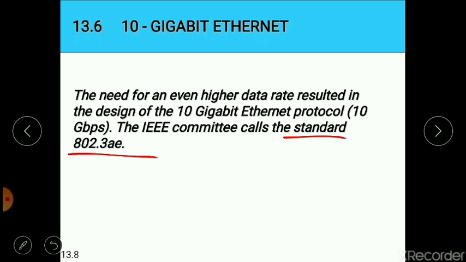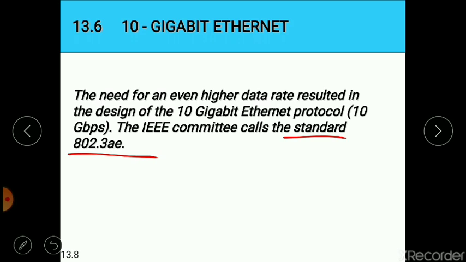So it was making LAN, WAN, and MAN interconnections possible. This data rate of 10 Gbps is possible only with advanced technology like fiber optical technology.